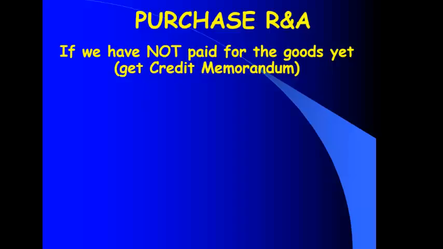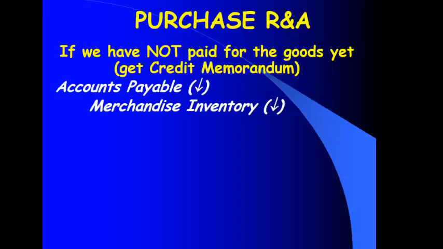I have less accounts payable. My debt has gone down because if I owed $1,000 and I sent back $200, I no longer owe $1,000, do I? Okay, so my debt, my liability has gone down. So when I return the merchandise, I'm going to debit accounts payable to make my liability go down. I'm going to credit merchandise inventory to make the asset go down.